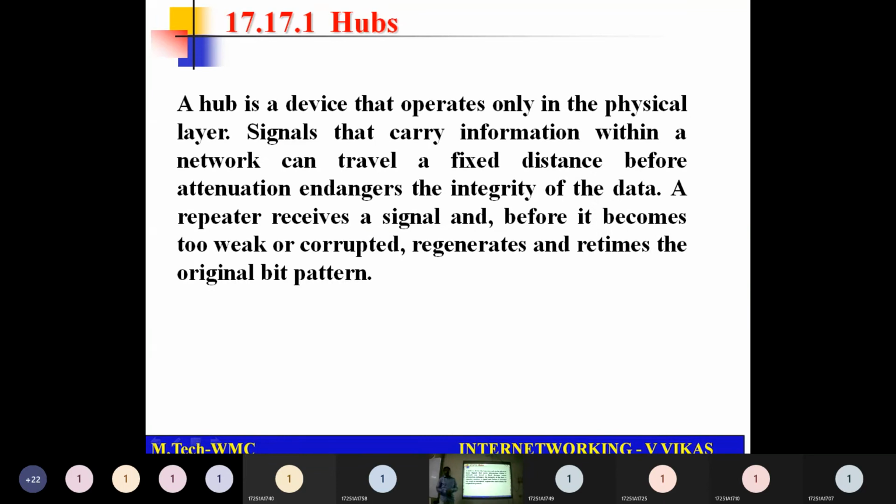So when I consider a hub, it just takes the information which it is receiving and regenerates the signal. Okay, it doesn't modify anything. It just acts like a repeater, or we can say it is an amplifier which takes the input and amplifies the signal.